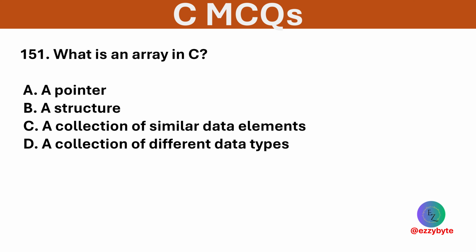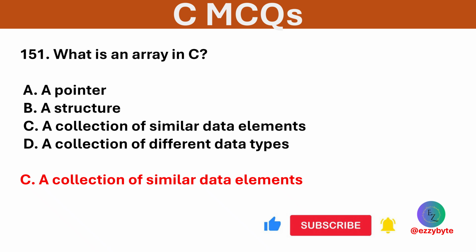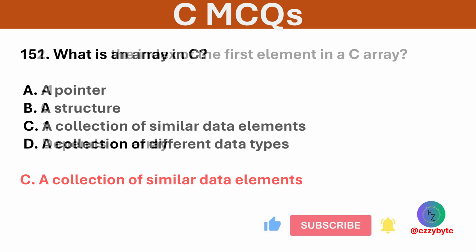What is an array in C? Options are a pointer, a structure, a collection of similar data elements, and a collection of different data types. Option C is correct. Arrays store multiple elements of the same data type in contiguous memory locations.